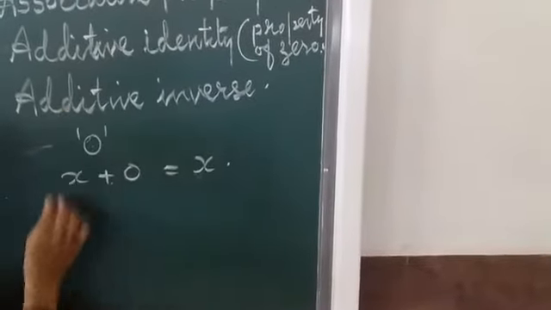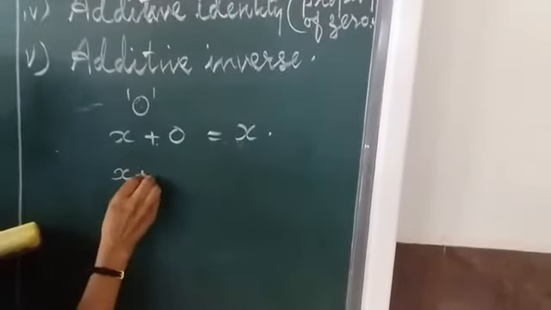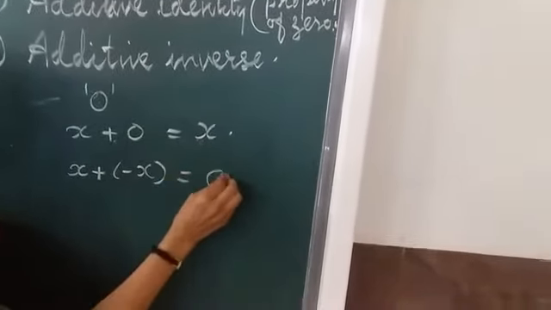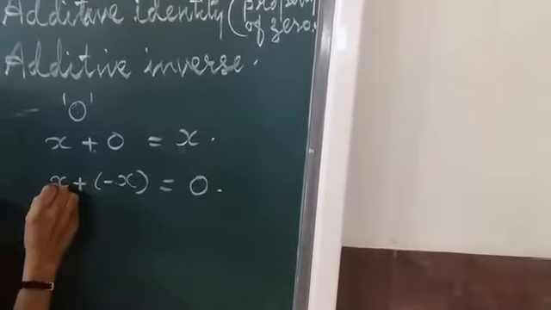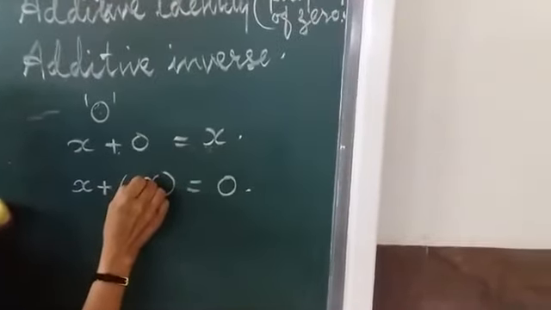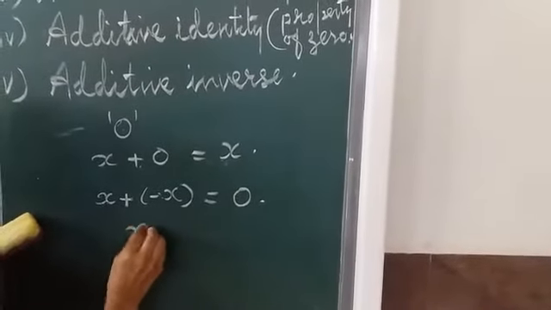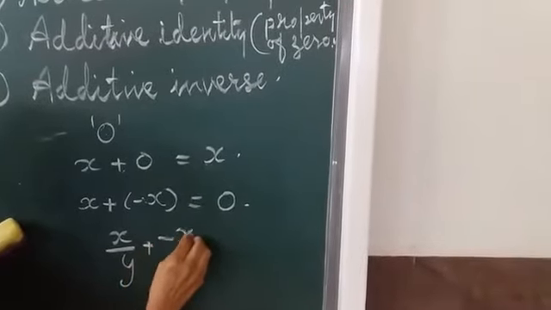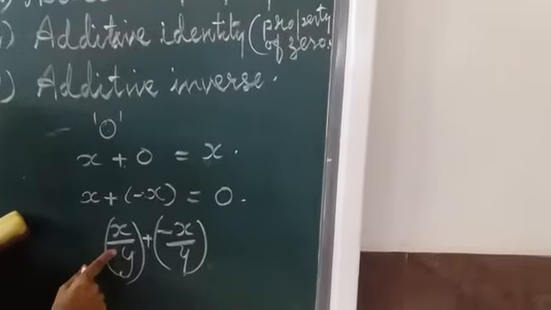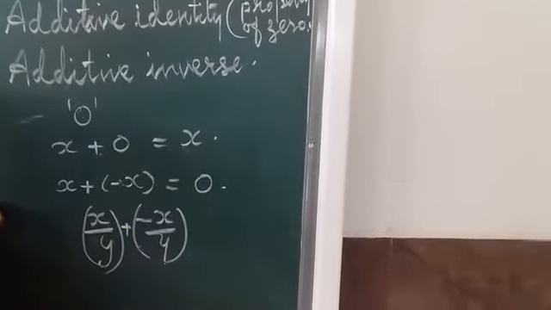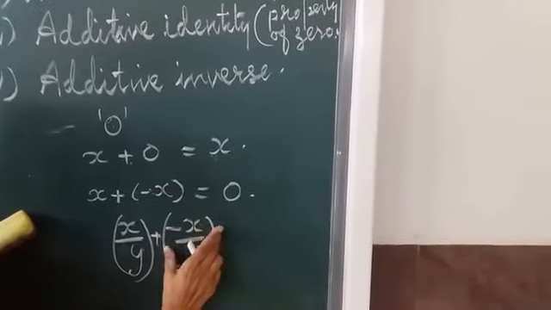Now additive inverse. Additive inverse means when you add two numbers, suppose x and minus x, you will get 0. So minus x is called the additive inverse of x. x is called the additive inverse of minus x. In the case of rational numbers, if we say x by y and minus x by y, it will be like this. One number and its negative, while adding, we get 0. So that negative or the opposite sign is called the additive inverse of the first number.